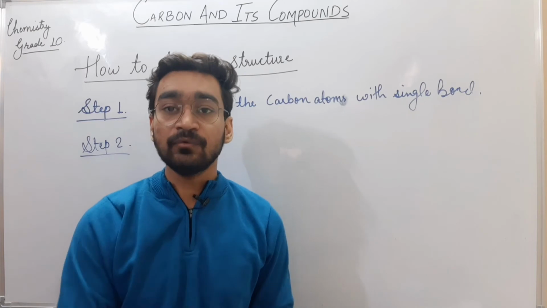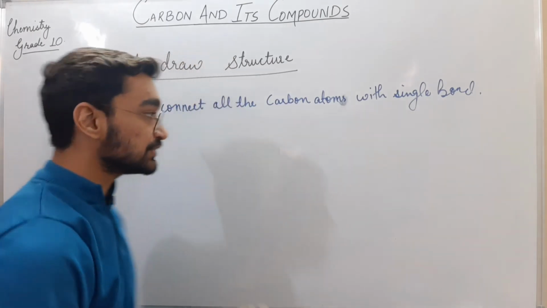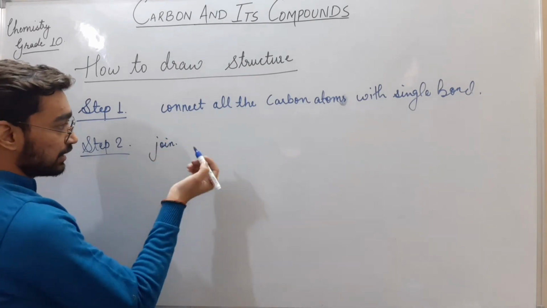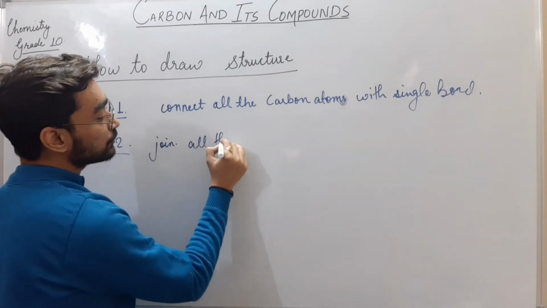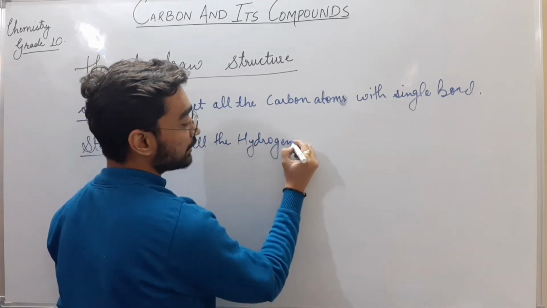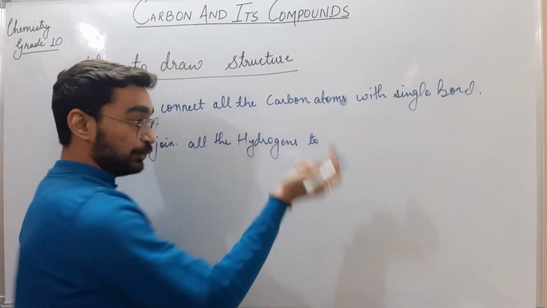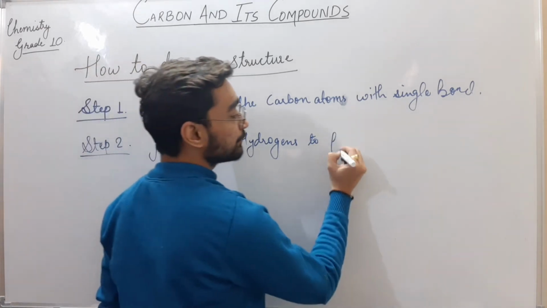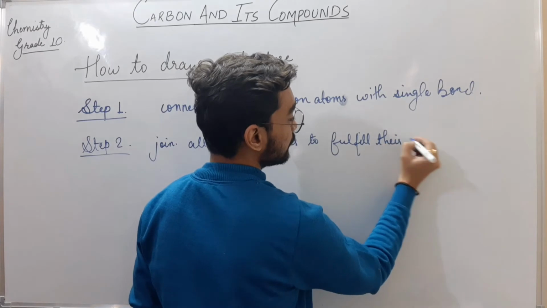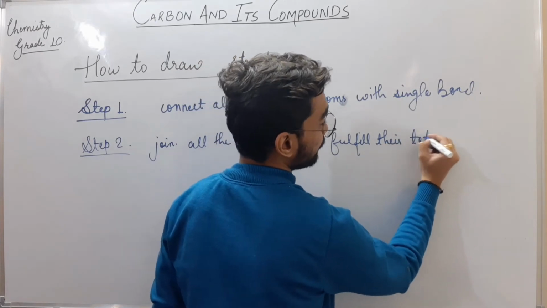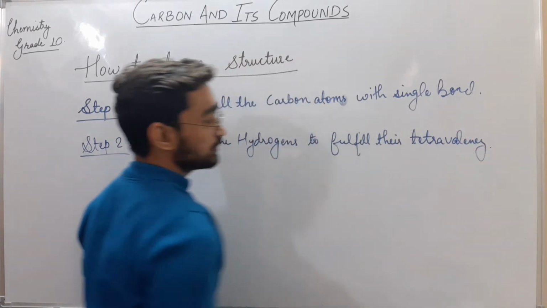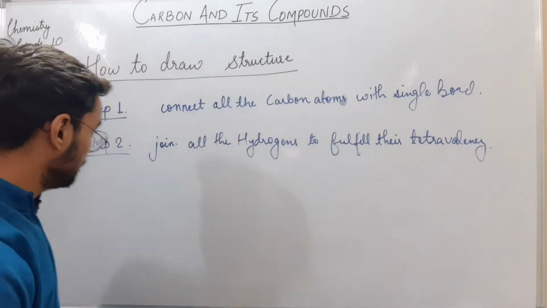Step number 2: now as the valency of carbon is 4, tetravalency, we know that, so just connect all the hydrogens to the carbons to fulfill their tetravalency.